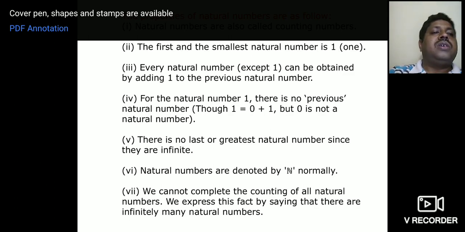For natural number 1, there is no previous natural number, remember. The previous number would be 0, but that is not a natural number, that is a whole number, which will come later. There is no last or greatest natural number since they are infinite. Natural numbers are normally denoted by N. We cannot complete the counting of natural numbers. We express this fact by saying that there are infinitely many natural numbers. Got it?